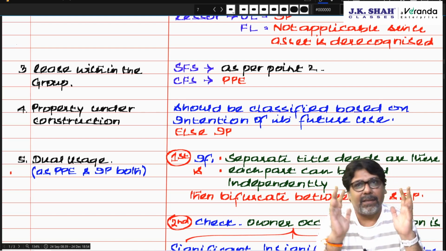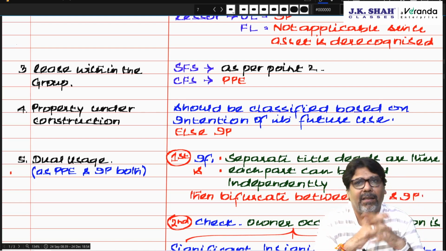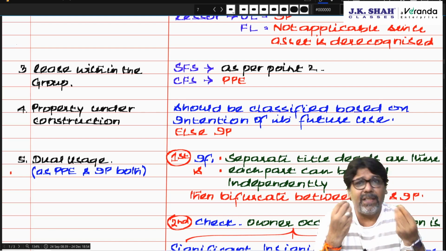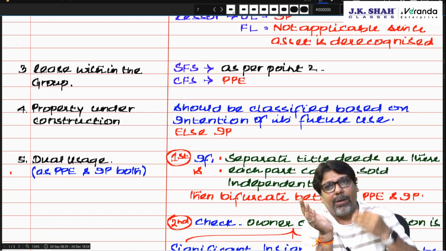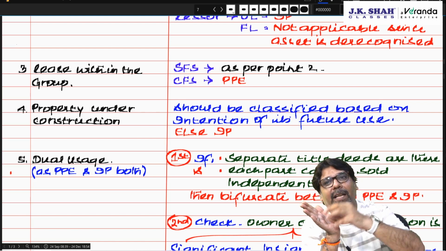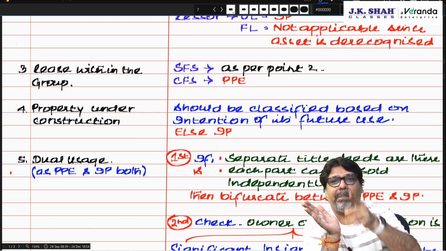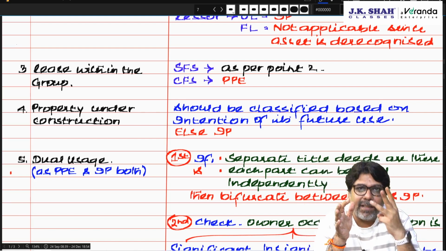Now chartered, a business has a conference hall which they keep on letting to other people for marriage and conferences. Whenever they want to hold a conference, they also hold it over there only. So minority time they hold their own conference, majority time they rent it for other conferences and marriages. Then it is investment property.